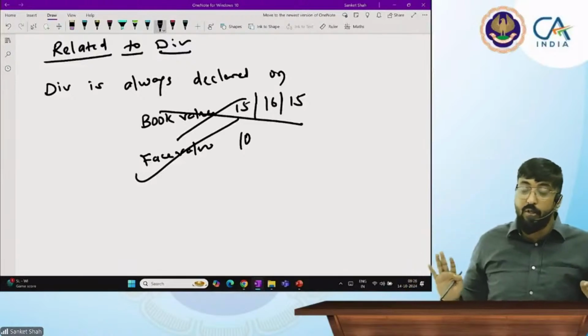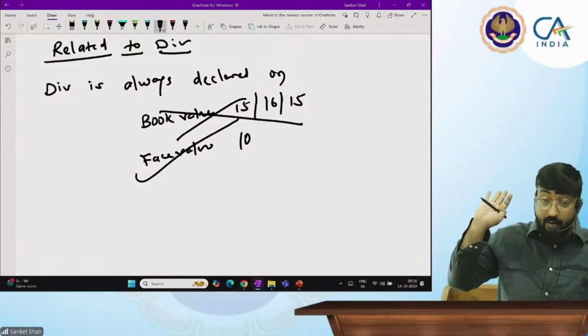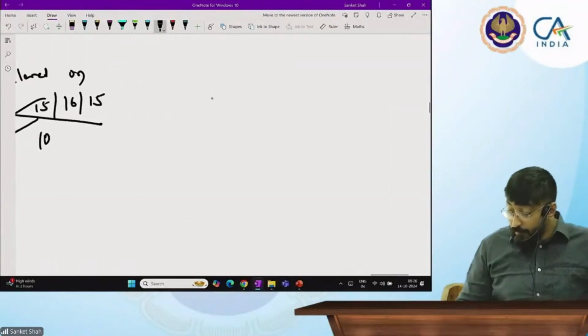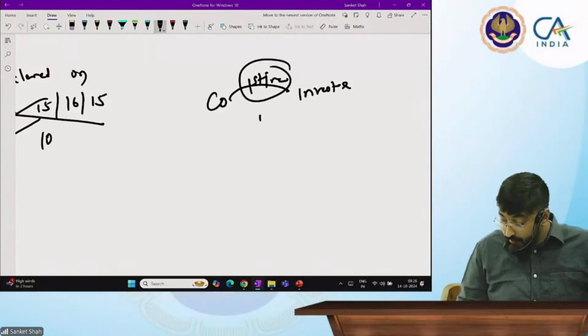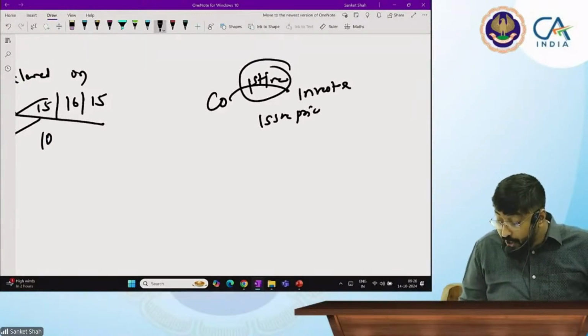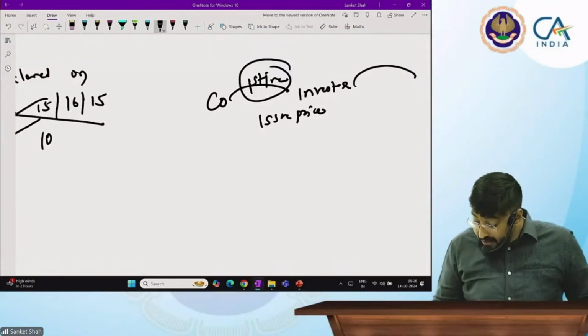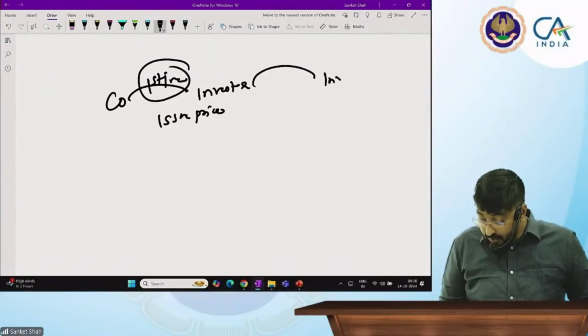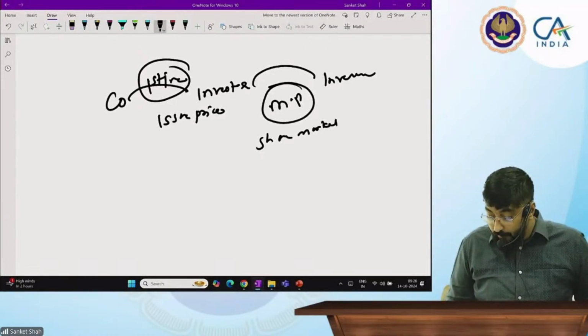Even on issue price, dividend is not declared. Issue price means, see, company and investor, when they have a transaction for the first time, then there is the concept of issue price. And then investor to investor is called the market price, which we call the share market.